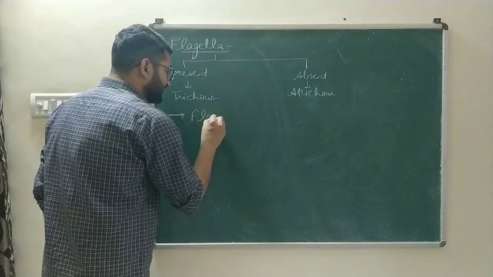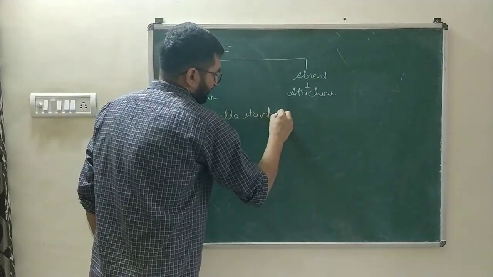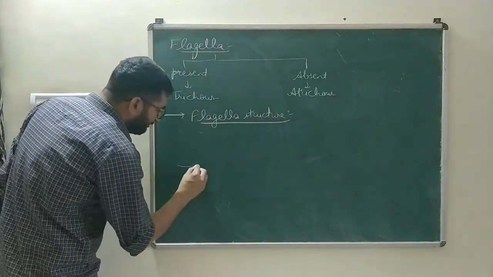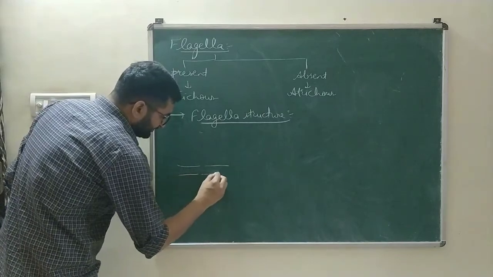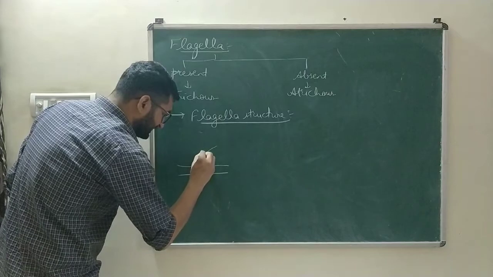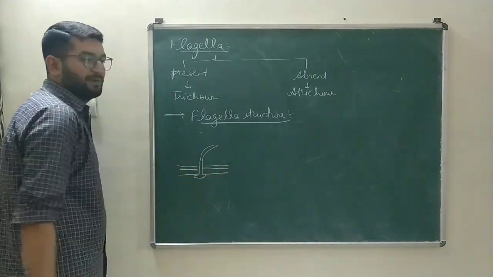Now we'll discuss the structure of flagella. Flagella is basically embedded like this in the membrane.